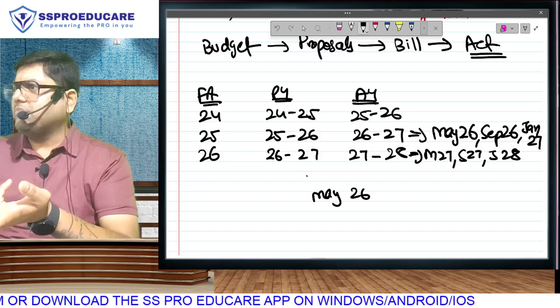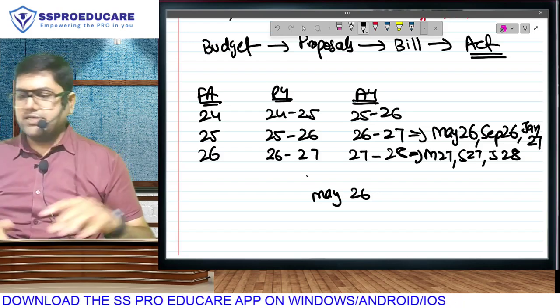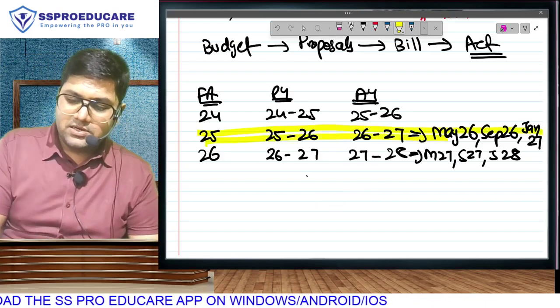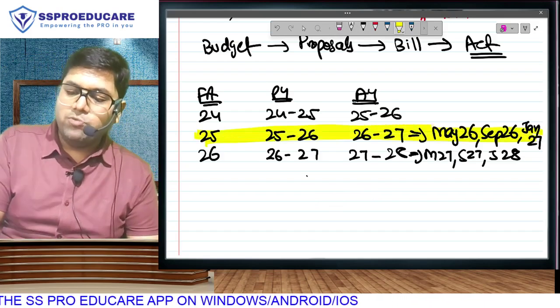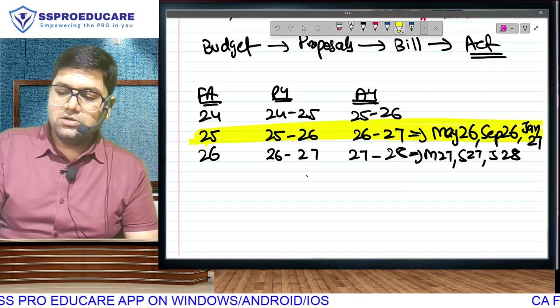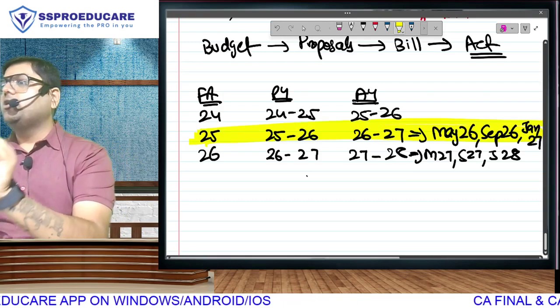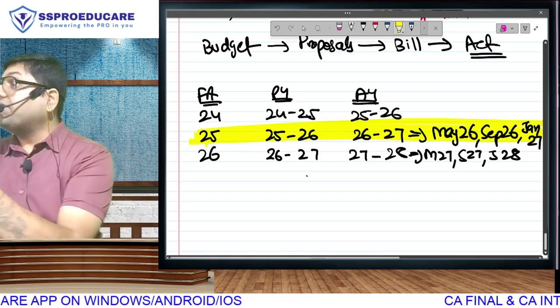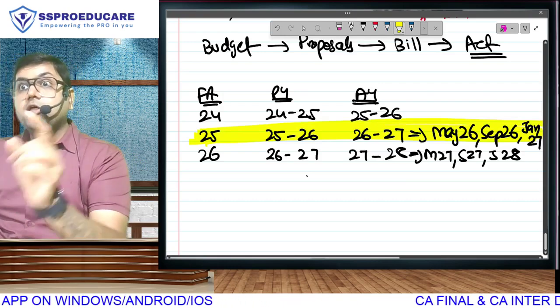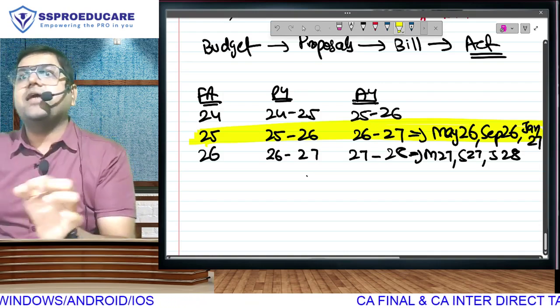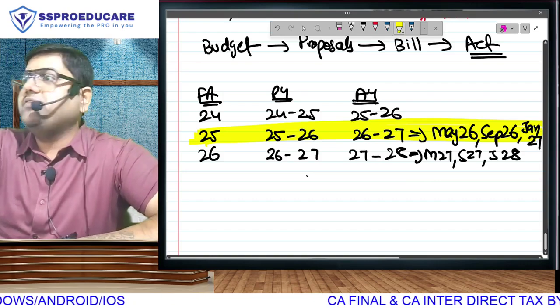Earlier it used to be May-November. Now it is May, September and January. Ladies and gentlemen, for your full syllabus, in fact the syllabus of 2 batches after you also, the applicable Finance Act is going to be the Finance Act of 2025. This I will ask you again and again throughout your syllabus. You have to be clear. I have to learn tax rates and amendments of which budget? Finance Act 25. For my exam, which previous year is applicable?